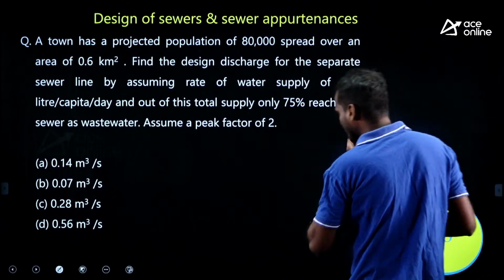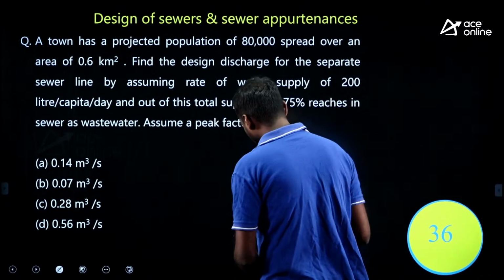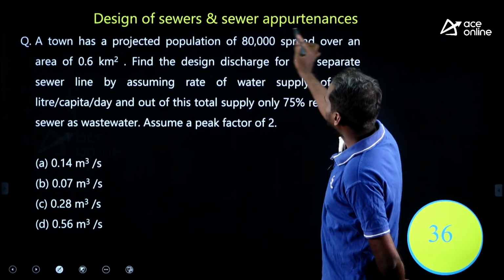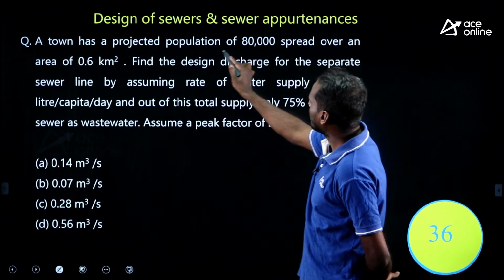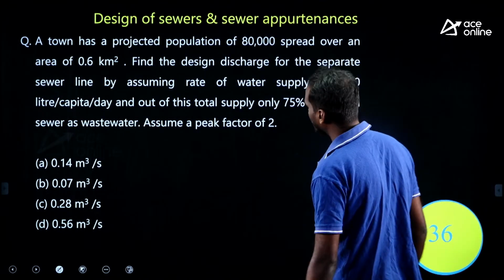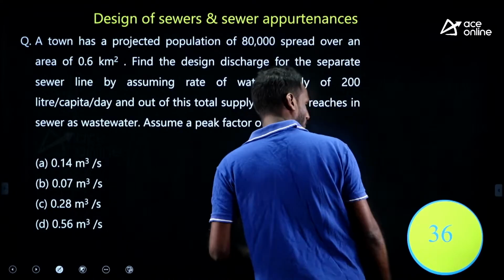Try to solve this question, my dear. Design of sewers and sewer appurtenances. A town has a projected population of 80,000 spread over the area he has given. What is the area he has given? 0.6